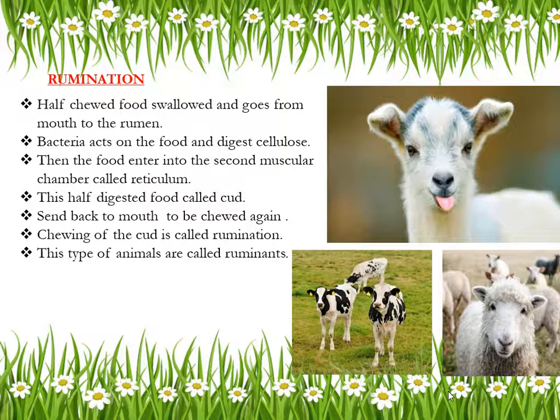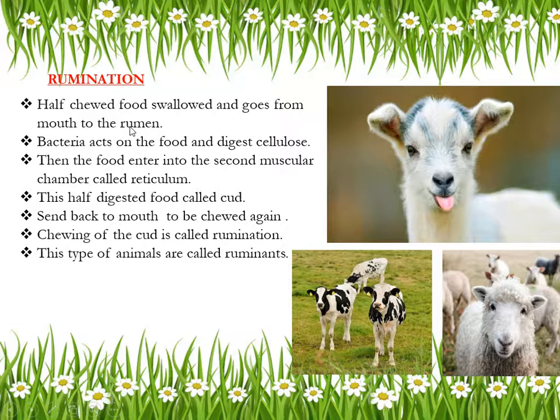Okay. Now see here, we will study the process of digestion in ruminants. First, half chewed food is swallowed and goes from the mouth to the rumen. So first step is what? These ruminants will not chew food completely. They will chew food only half. That half chewed food will be swallowed and goes from mouth to rumen.